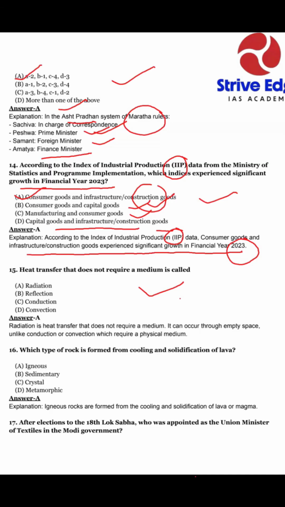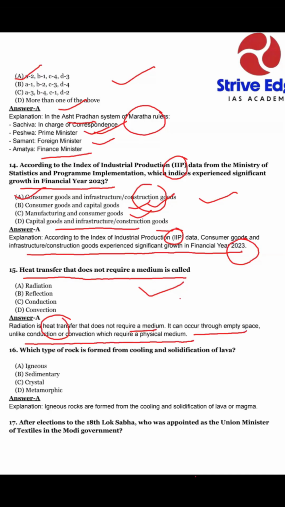Okay, my dear students, our question 15: heat transfer that does not require a medium is called option A, radiation, option B, reflection, option C, conduction, option D, convection. So our explanation: radiation is heat transfer that does not require a medium. It can occur through empty space, unlike conduction or convection, which require a physical medium.